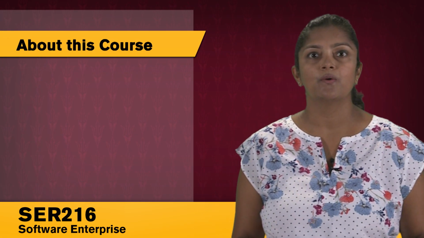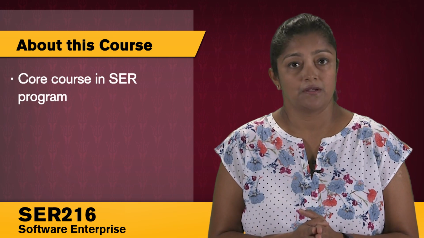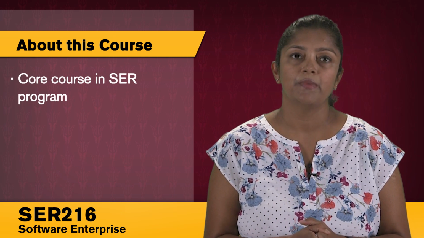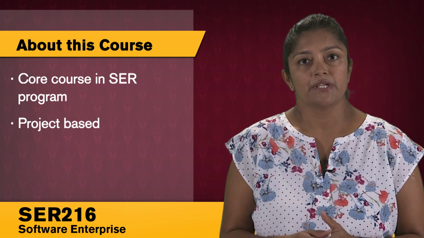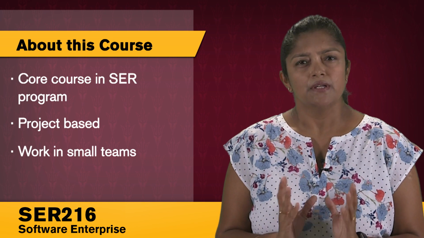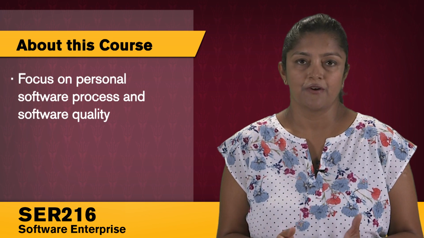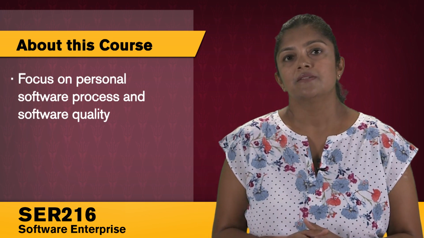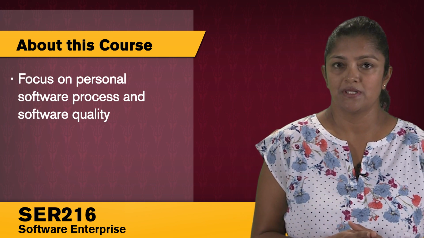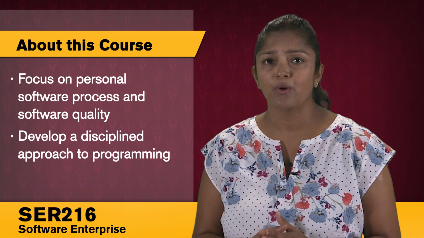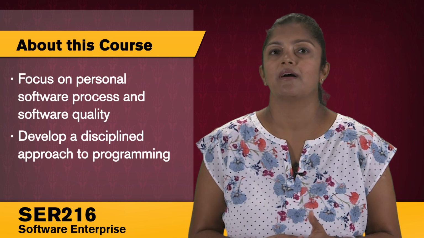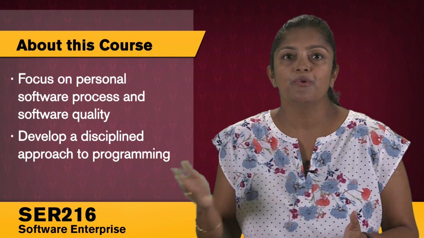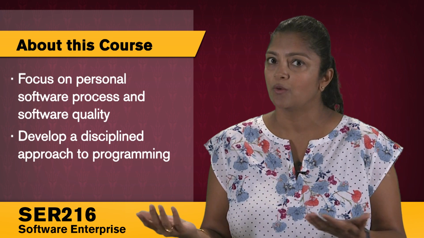So about this course, this course is a core course in the software engineering program, and it's the first in the software enterprise sequence. It is a project-based course, and you will be working in small teams of 2 members. And the focus here is on personal software process and software quality. So basically we'll be going over processes wherein you develop a disciplined approach to programming, identify your strengths and weaknesses with your personal coding practices, and then make improvements towards producing quality software.